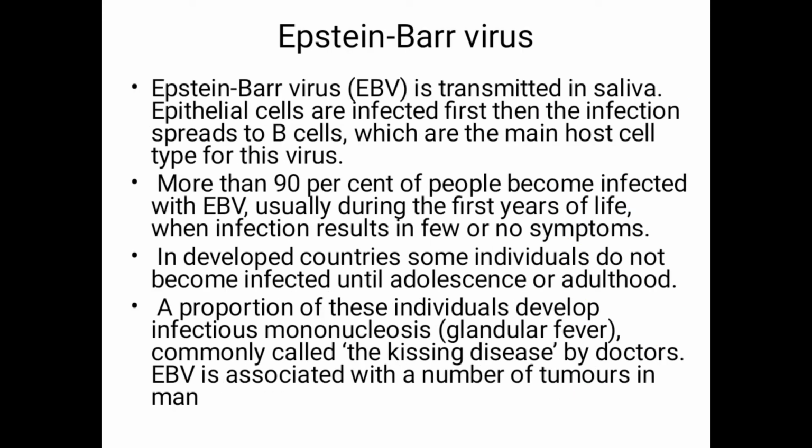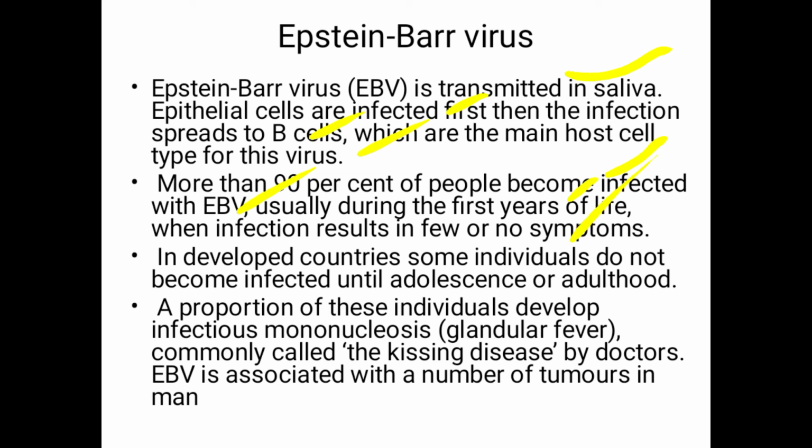Epstein-Barr virus. Epstein-Barr virus is transmitted in saliva. Epithelial cells are infected first, and then the infection spreads to B cells, which are the main host cell type for this virus. More than 90% of people become infected with Epstein-Barr virus, usually during the first year of life, when infection results in few or no symptoms.